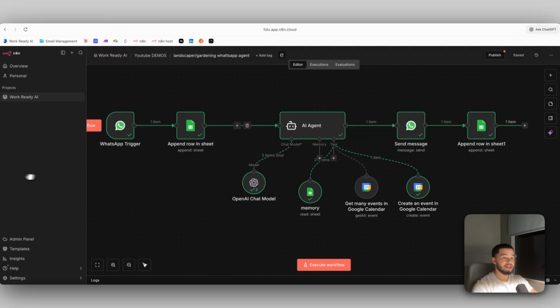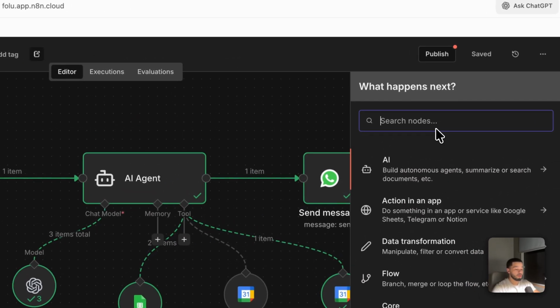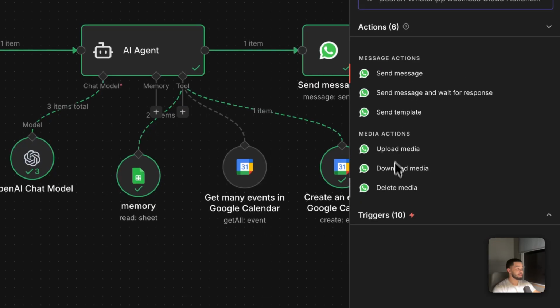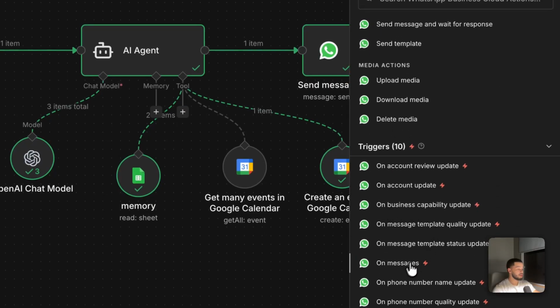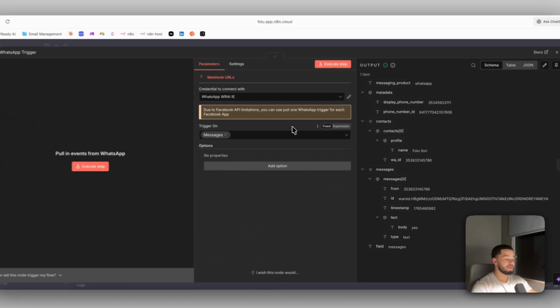So over here on n8n, the first thing we need to do is create a WhatsApp trigger, and this is going to trigger whenever we receive a new message. So up here, I'm going to look up WhatsApp, find WhatsApp Business Cloud and select on messages. Down here in the triggers, you can see we have on messages. When you select that, that's basically everything set up for you.